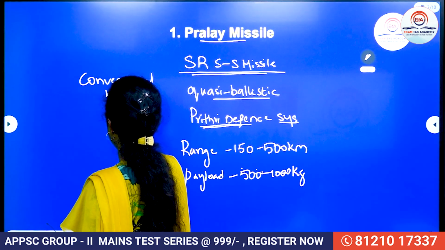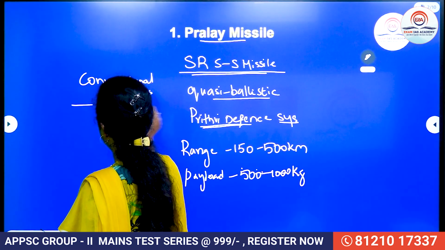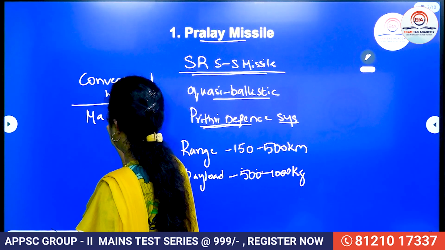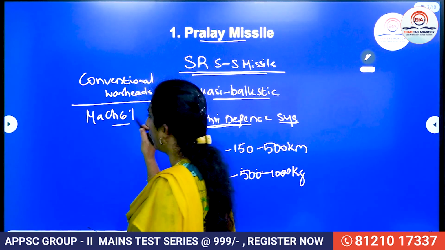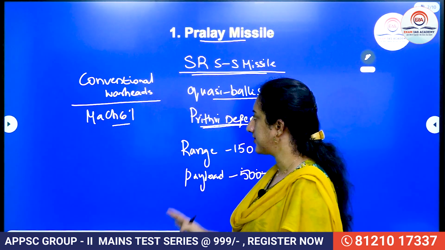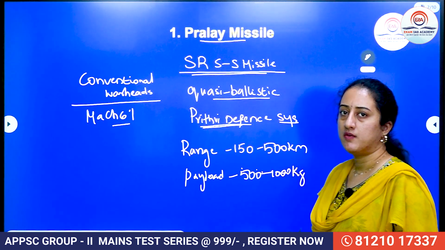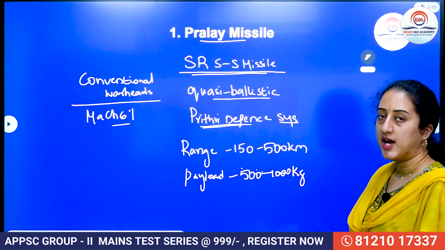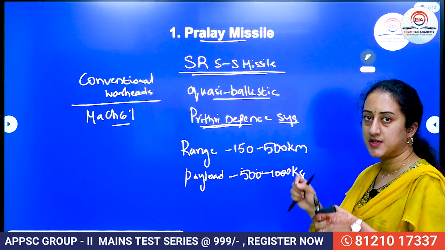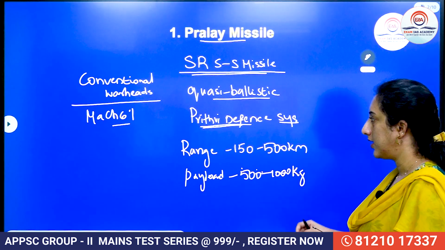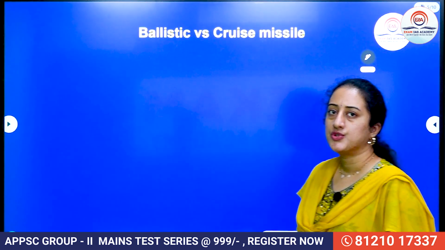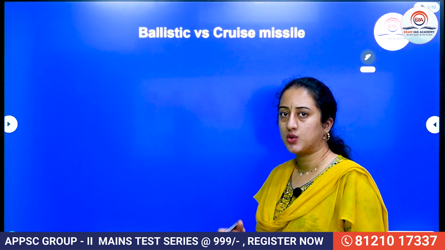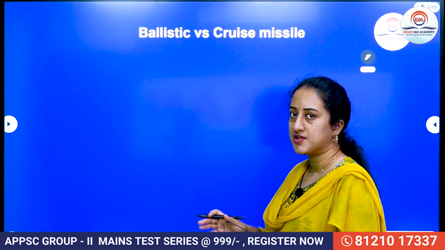It can operate at a speed of Mach 6.1, right? So these are the interesting features one needs to remember in the context of the Pralay missile. As this is going to be exhibited for the first time in the Republic Day parade, it is going to be important, right?